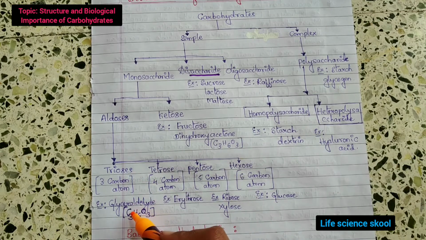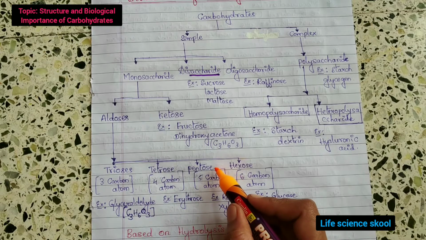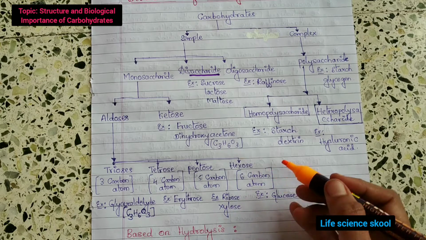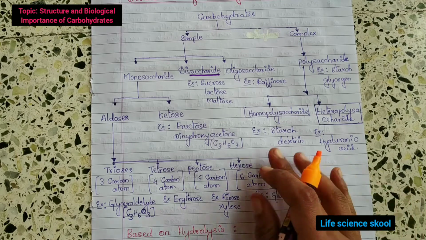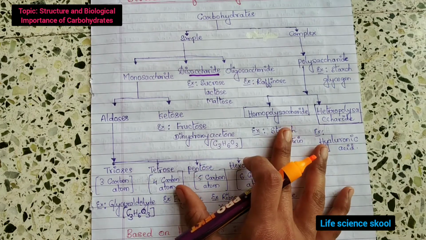Example for triose is glyceraldehyde. Example for tetrose is erythrose. Example for pentose is ribose, or one more example, xylose, and example for hexose is glucose. Okay, this is the classification or overview of how we can classify the carbohydrates.